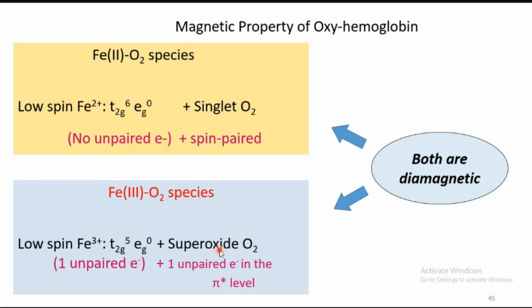Once oxidized, where does an electron go? That will be transferred to the molecular oxygen. Molecular oxygen will be reduced to superoxide. In the superoxide, as we already saw, it has one unpaired electron. So these two will undergo antiferromagnetic coupling. The one spin on the iron and the one spin on the oxygen are antiferromagnetically coupled. So if the spin on iron is upward, the spin on oxygen is downward, and overall that gives the diamagnetic nature shown here. This is the way we can explain the magnetic property of oxyhemoglobin in the +2 oxidation state as well as in the +3 oxidation state.